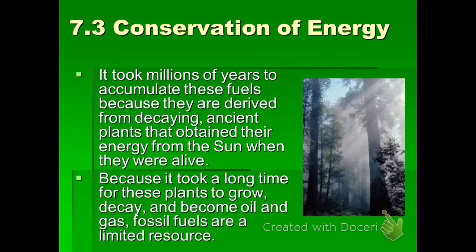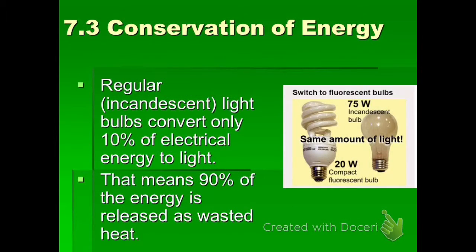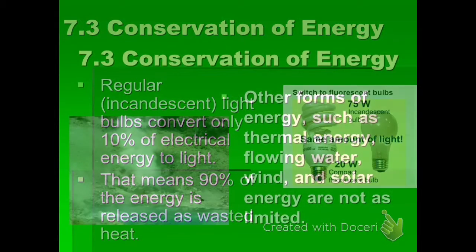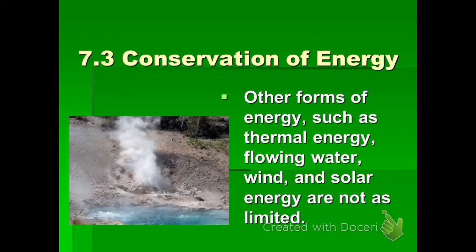So when we say we need to conserve energy, we're saying we need to worry about the forms of energy and how easily available they are to us. So for example, using more energy efficient light bulbs is one way to conserve energy, because really it's not about how much energy you use, it's where that energy came from. And if you're using a lot of energy, that means a lot of fossil fuels need to be burned to create that energy. One way to conserve those unrenewable forms of energy is to use renewable forms instead, like solar,